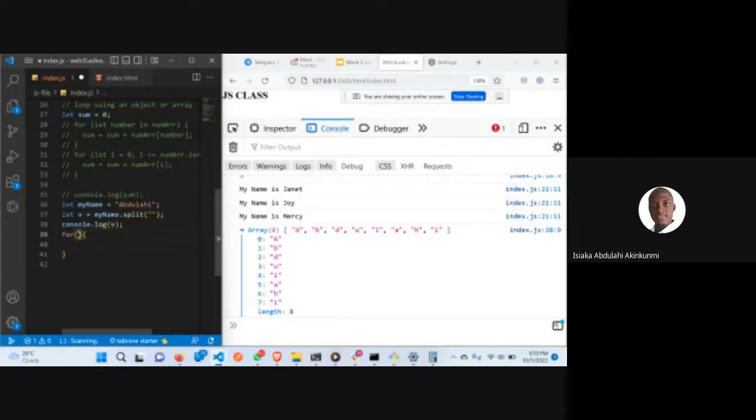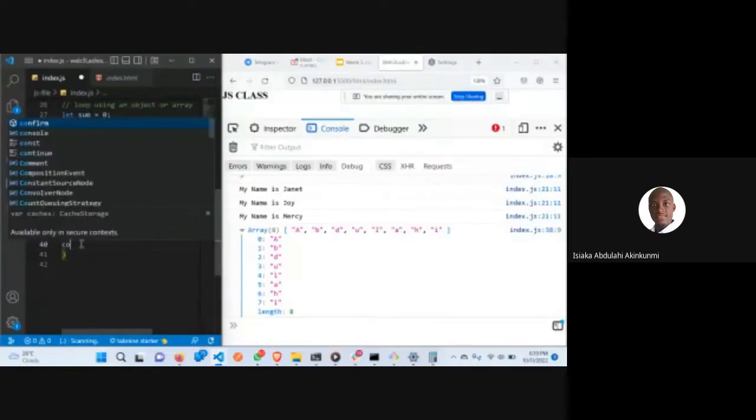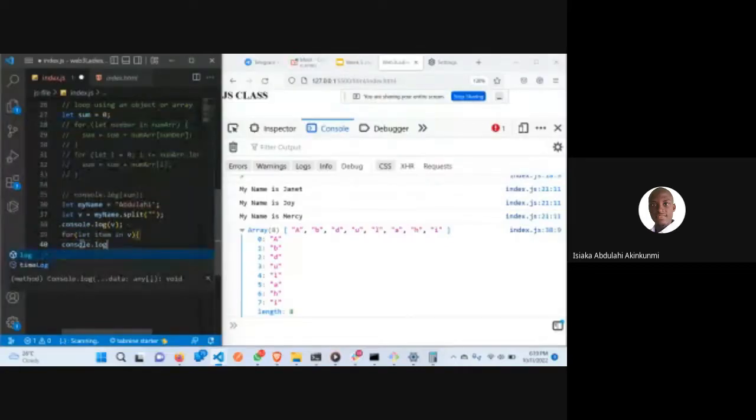So you can use for let item in V. Let item in V. That one will give us the key. I can now say console.log this is.